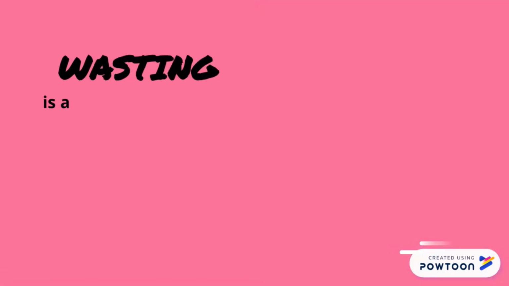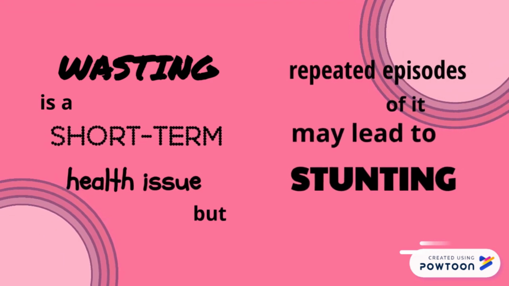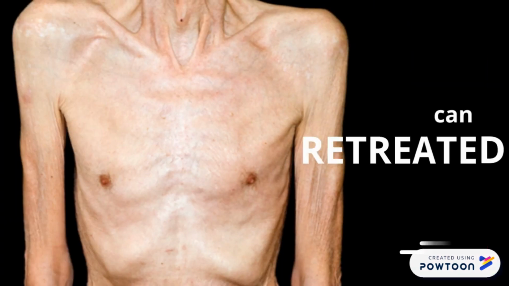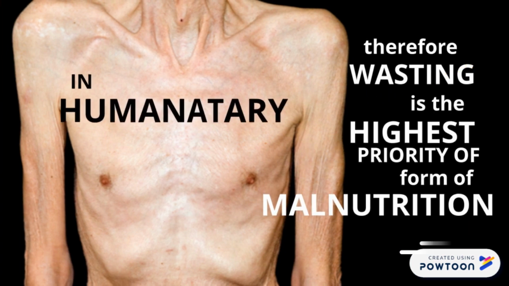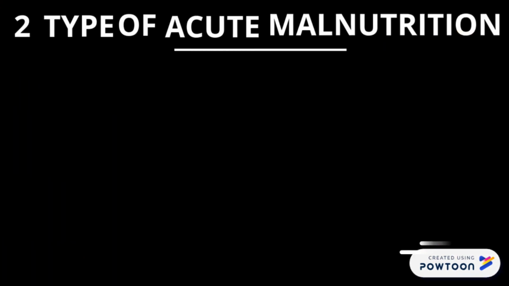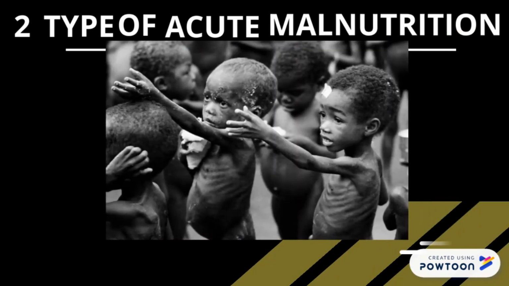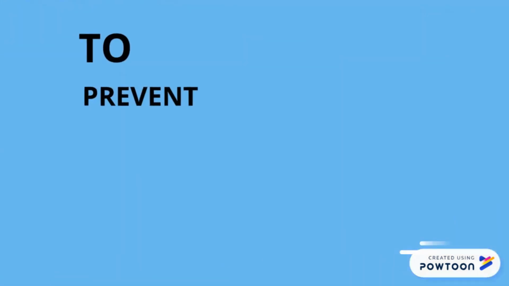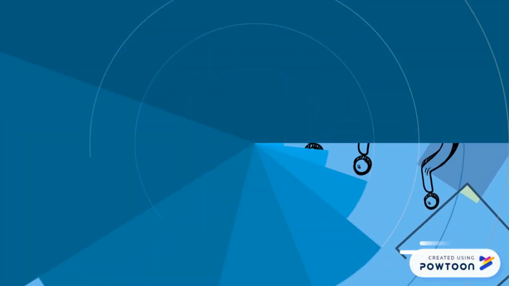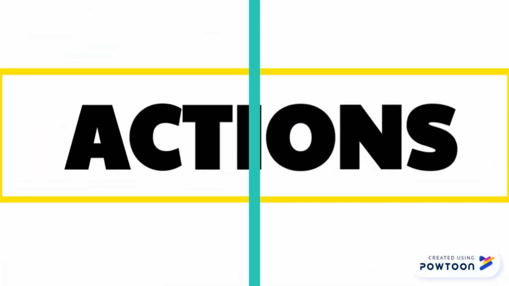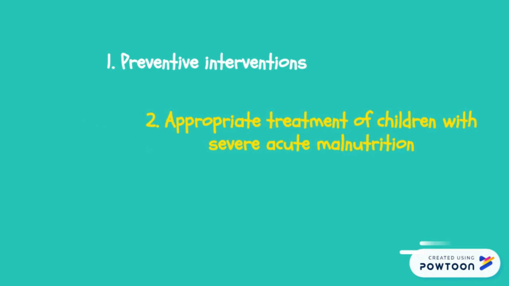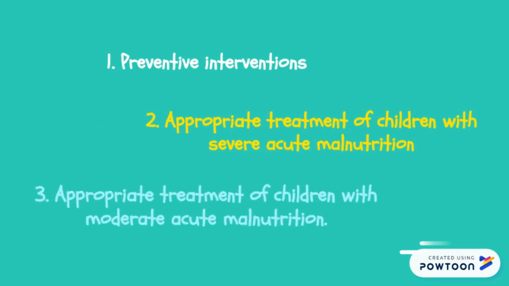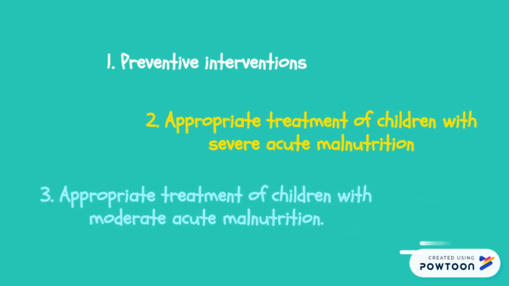Next, wasting is a short-term health issue, but repeated episodes of it may lead to stunting. Wasting can also be treated. Therefore, wasting is the highest priority form of malnutrition in humanitarian emergencies. There are two types of acute malnutrition, which are moderate acute malnutrition and severe acute malnutrition. To prevent this kind of problem, we need to take some actions such as: first, preventive interventions; second, appropriate treatment of children with severe acute malnutrition; and third, appropriate treatment of children with moderate acute malnutrition.